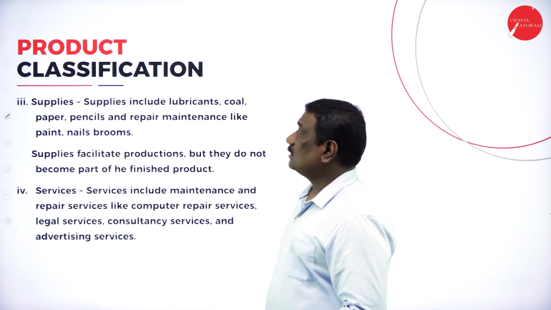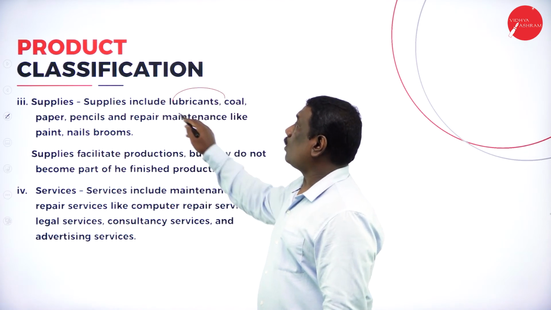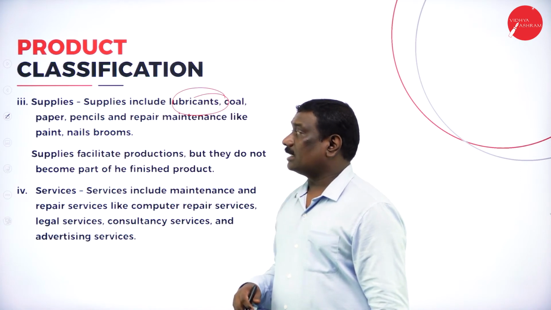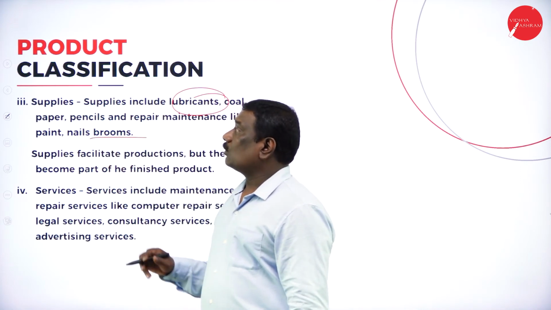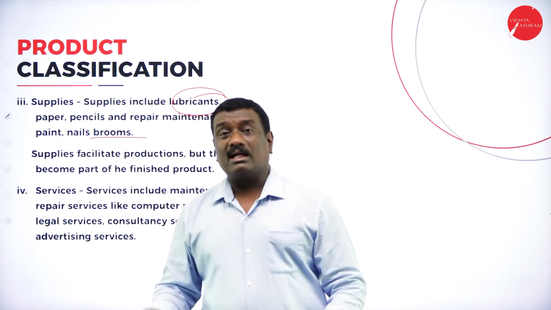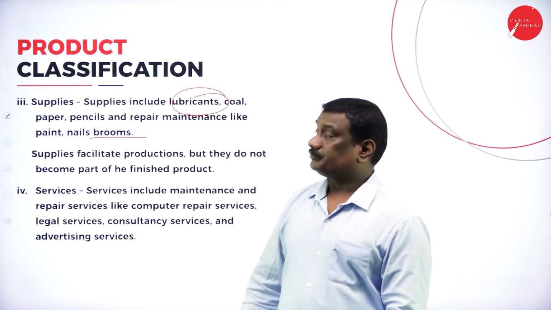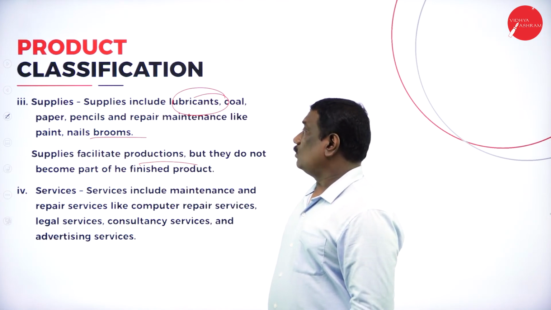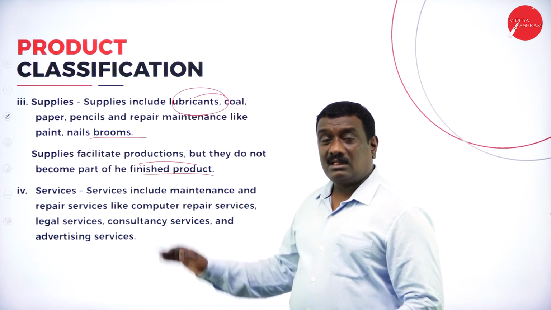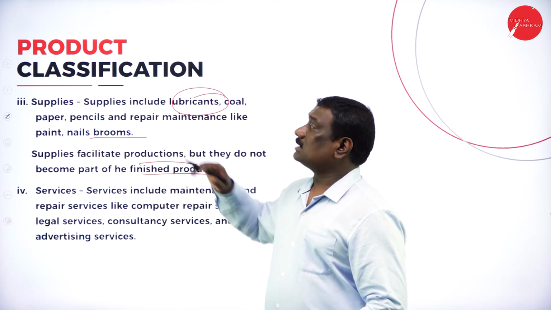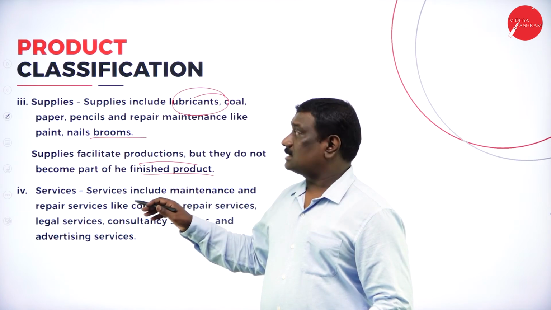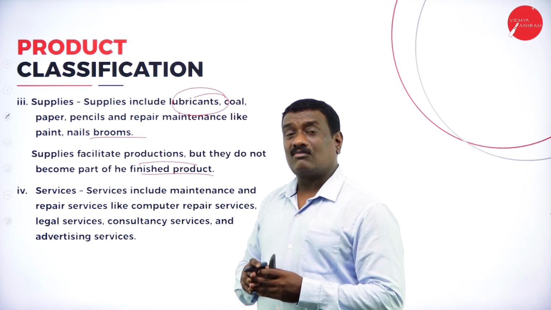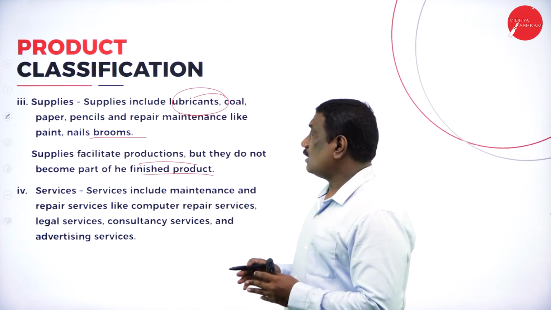Now coming to supplies. Which are the supplies? Supplies include lubricant, oil, paper, pencil, coal, and repair and maintenance items like paints, nails, brooms. These are all products supplied by the industries. These supplies facilitate production, but they do not become part of the finished product. Supplies are not part of finished products. They are only supplies from the industries or factories. They are not going to be part of the finished product.